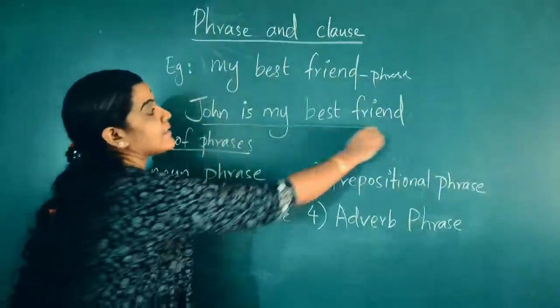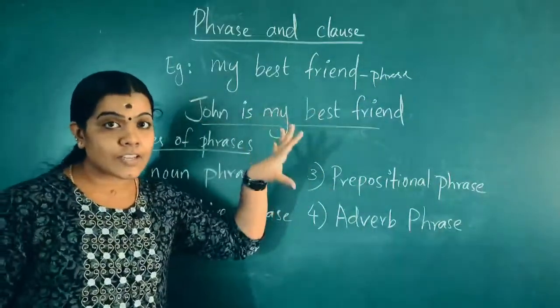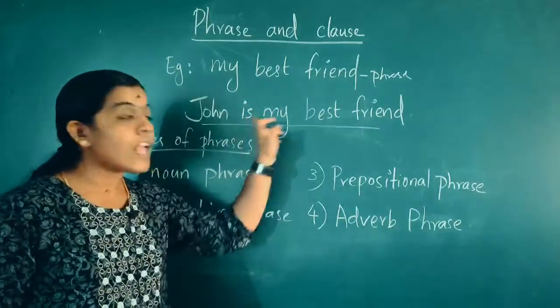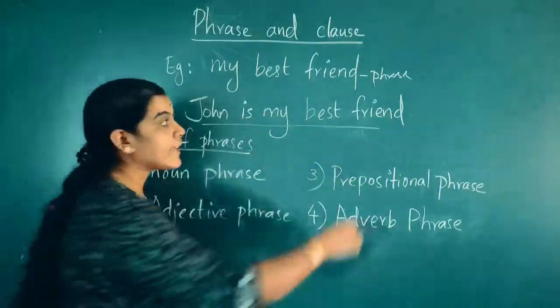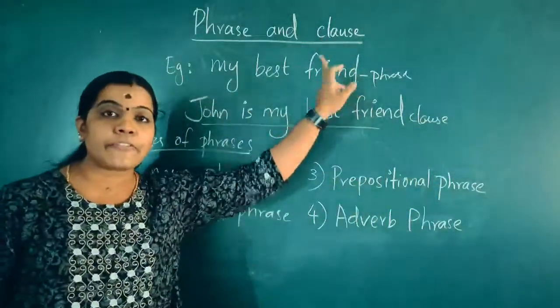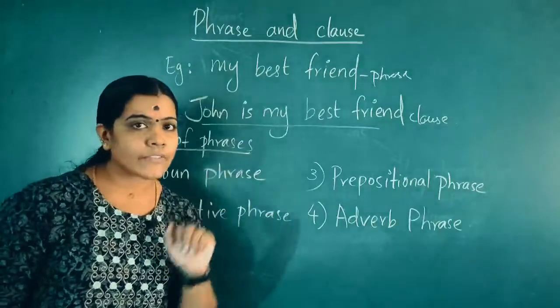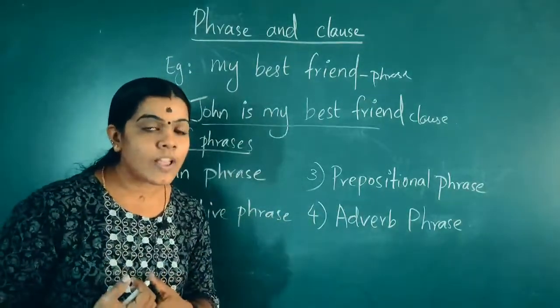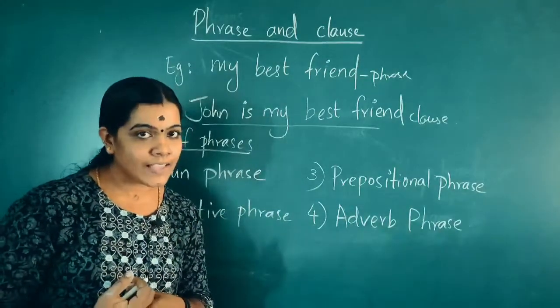But the second sentence has a structure. It is conveying a thought for the people who are reading. So this is a clause. That is the difference between phrase and clause. Have you understood? If anybody asks you what you mean by phrase and clause, you will be able to say the explanation.